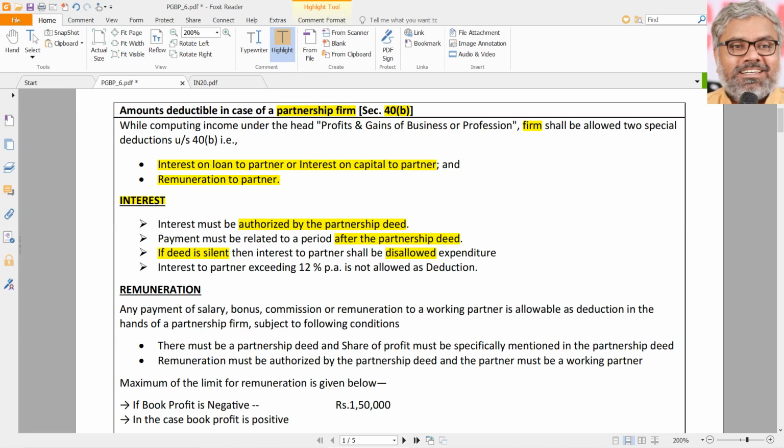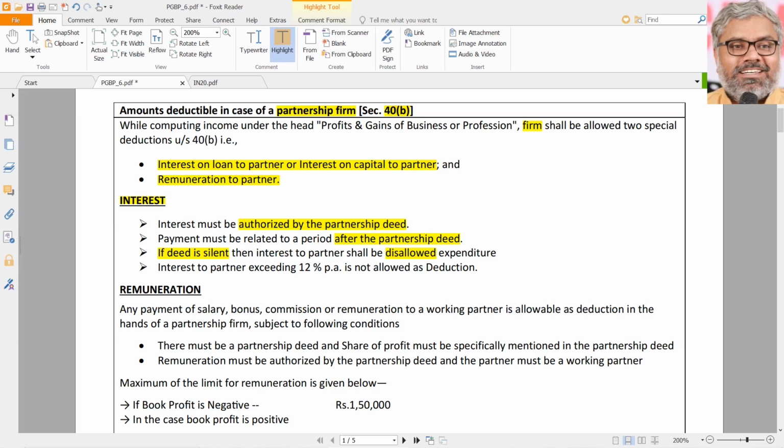If they have the deed, that too in writing, that too which authorizes the interest to be paid to the partners on the loan or capital provided by them to the firm, then only such interest shall be allowed as deduction. That too related to the period after the partnership deed is entered into. There cannot be any deduction related to the interest prior to the actual partnership deed being executed.